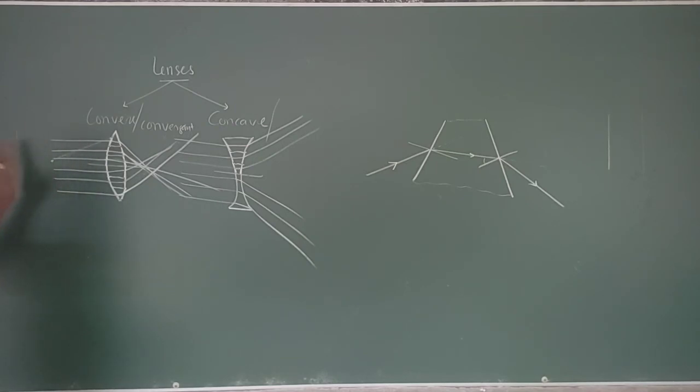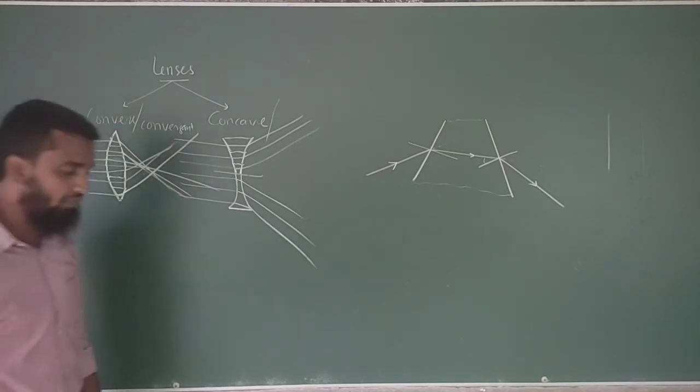From place to place, the character of the image is going to differ. How it's going to differ, how we can understand it, that is what we are going to learn under the lenses. Now you know what a lens is and what the main activity of the lens is.